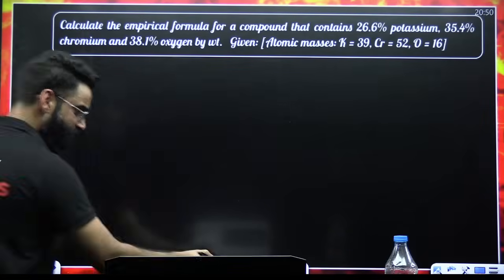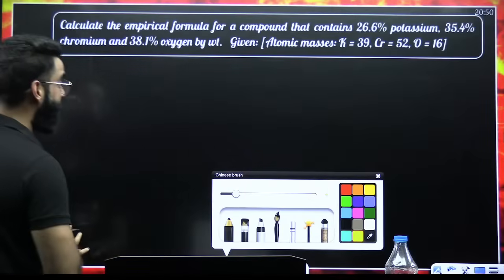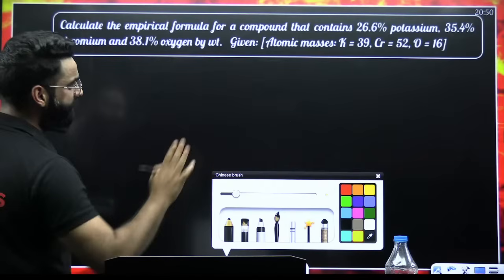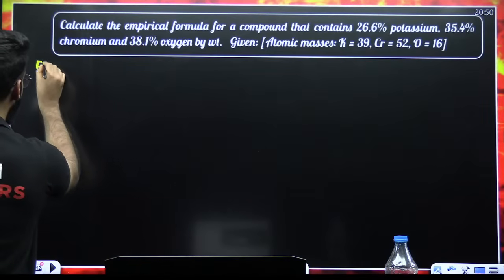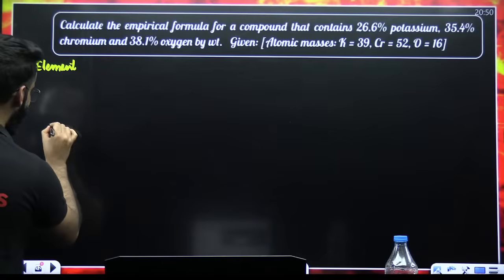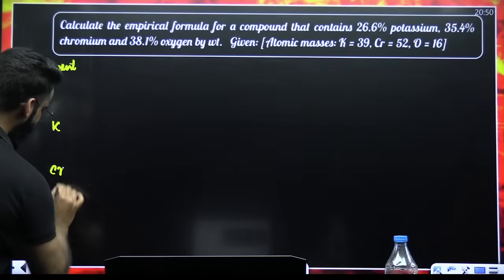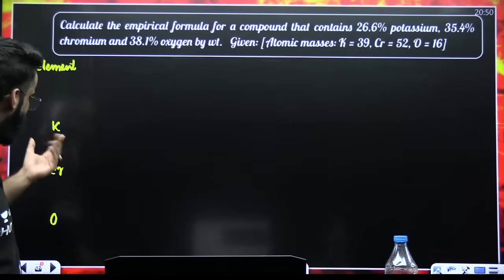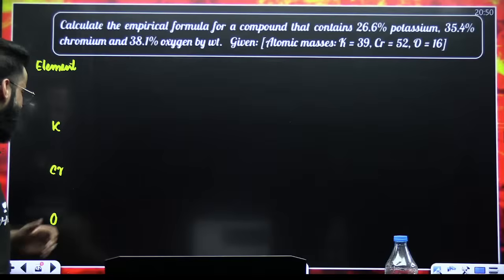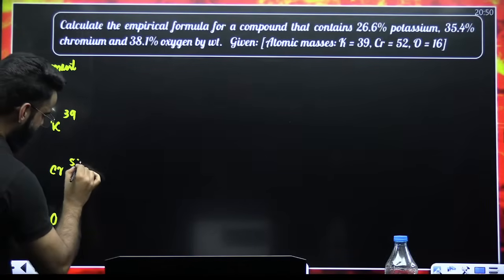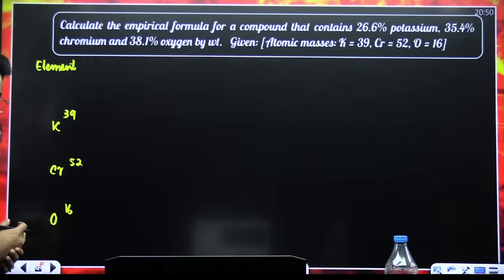My dear students, try to understand. The compound that is given to us contains 3 elements. The first element is potassium, second is chromium, third one is oxygen. You should know the atomic mass of potassium is 39, chromium is 52, and oxygen is 16.